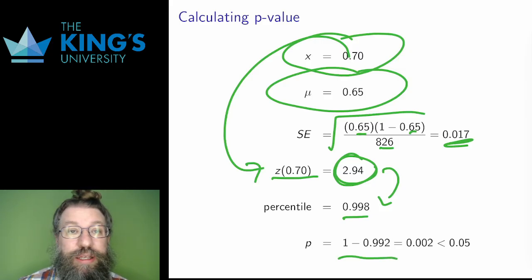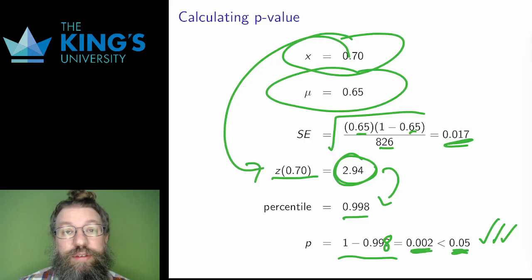Lastly, I can make this a p-value by taking the difference from 1, which gives me the probability that 0.70 or above was randomly produced by the null hypothesis. And this probability is 0.002, which is much less than the 0.05 that is standard, so the finding is significant. I reject the null hypothesis and conclude that, by the evidence of this study, there is evidence that the population parameter is indeed above 65%.